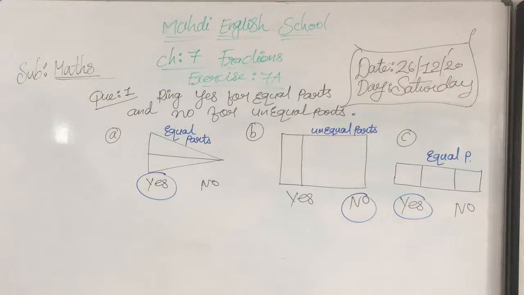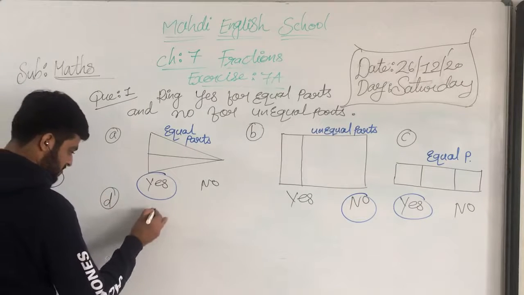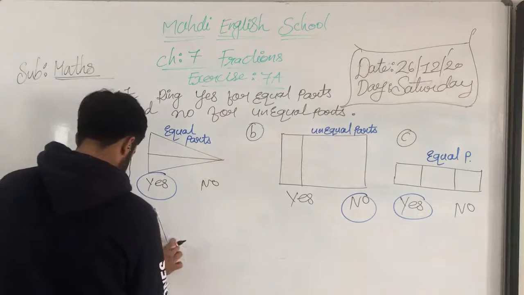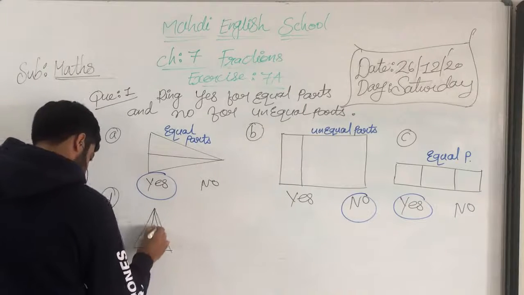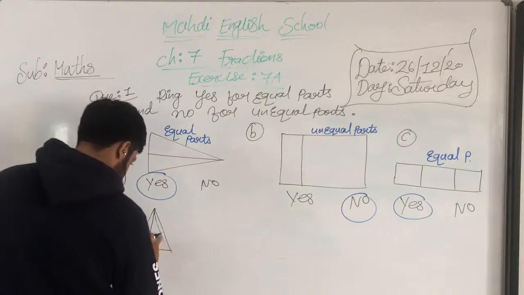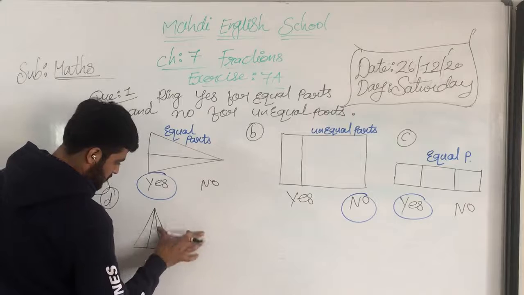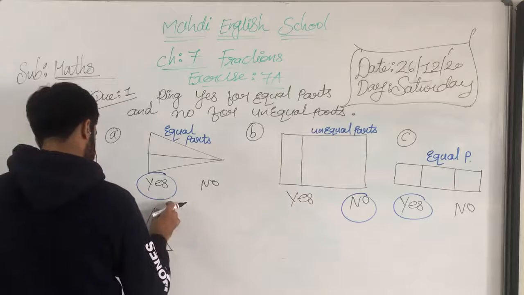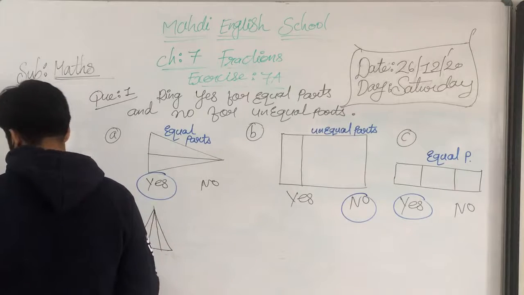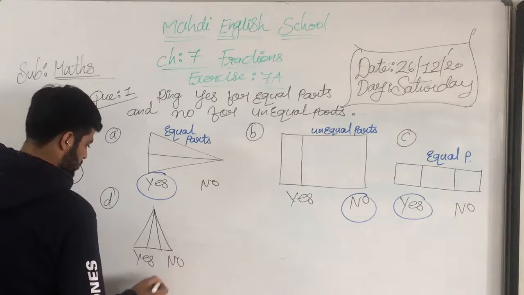Then, my dear students, we are going to move further to question number D. What is question number D? It's a triangle. So, my dear students, what do we have to write? Yes or no.